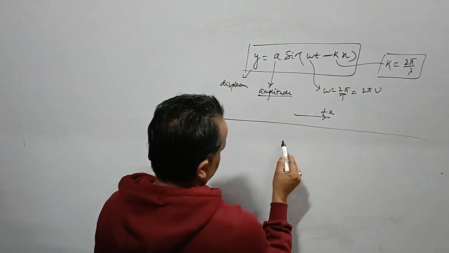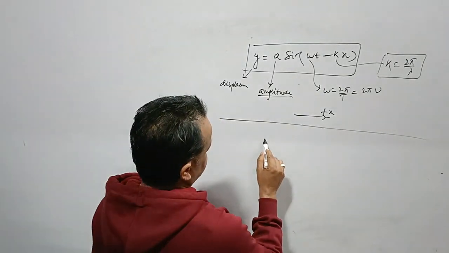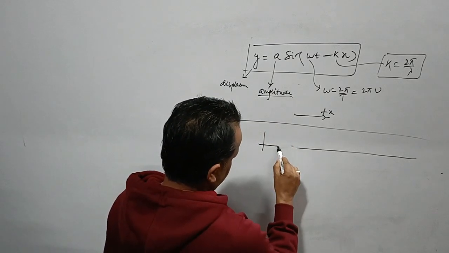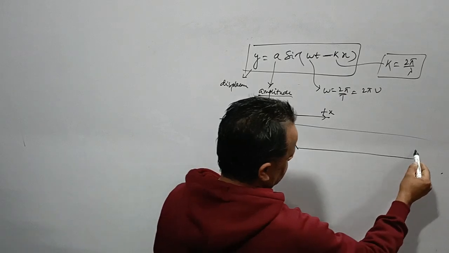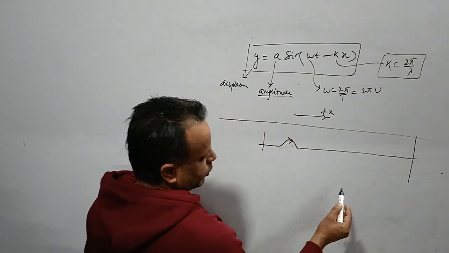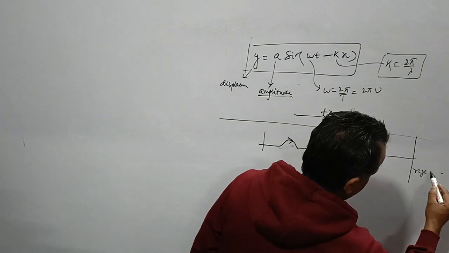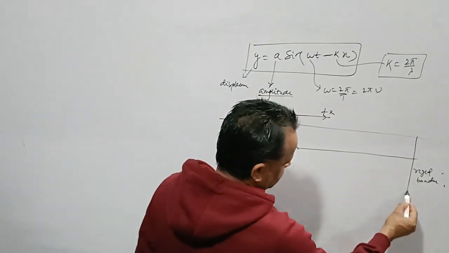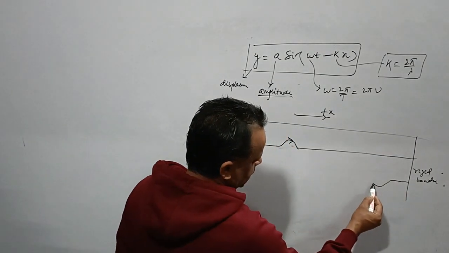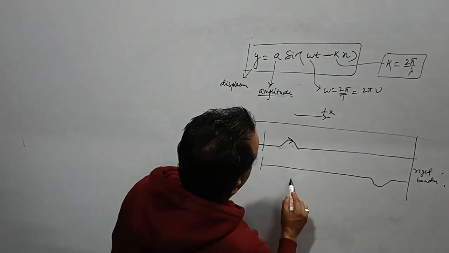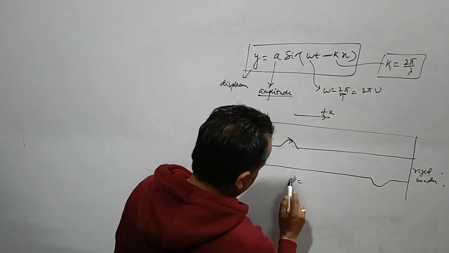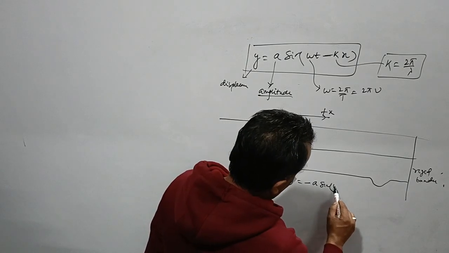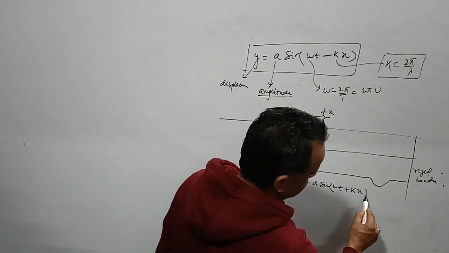Let us see what happens when the wave is being transferred. Suppose the wave pulse is given like this, and it gets reflected back from a rigid boundary. If it is a rigid boundary, the wave will return like this. In that case the equation will have a phase difference of 180 degrees: y = −A sin(ωt + kx).